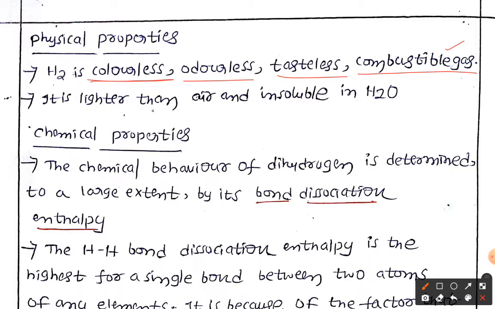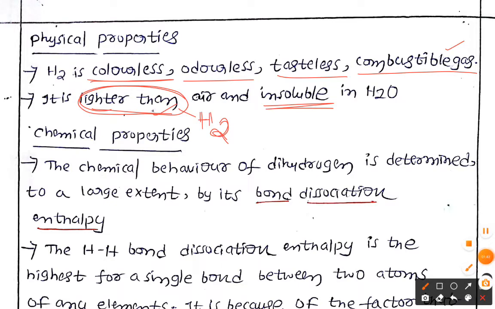Combustible gas means going to be burned. Now if you see, it is lighter than the air. That's why you know very well, if you go for the balloons and they are filled with hydrogen, the balloons are going to fly. So this is lighter than the air. And the solubility in water: it is insoluble, I mean it does not dissolve. These are the physical properties of dihydrogen.